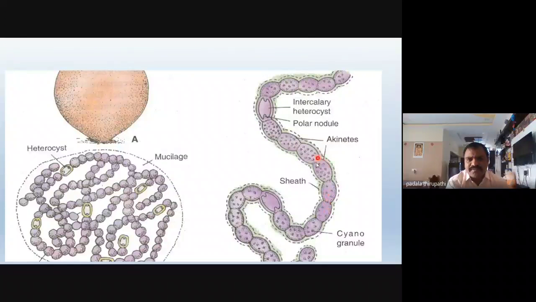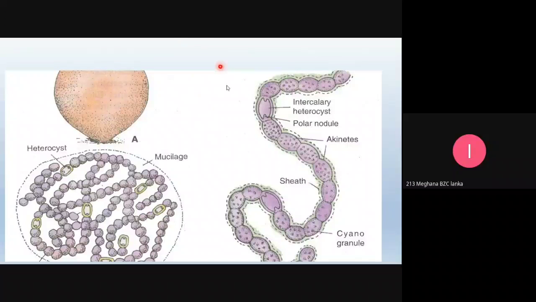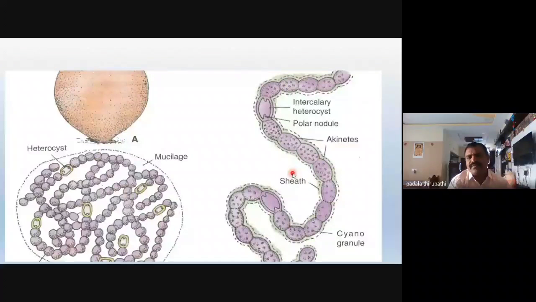In this trichome we observe the sheath, the mucilaginous sheath. It is made up of pectin substance. This mucilaginous sheath is able to protect against dry conditions or extreme, hot conditions.